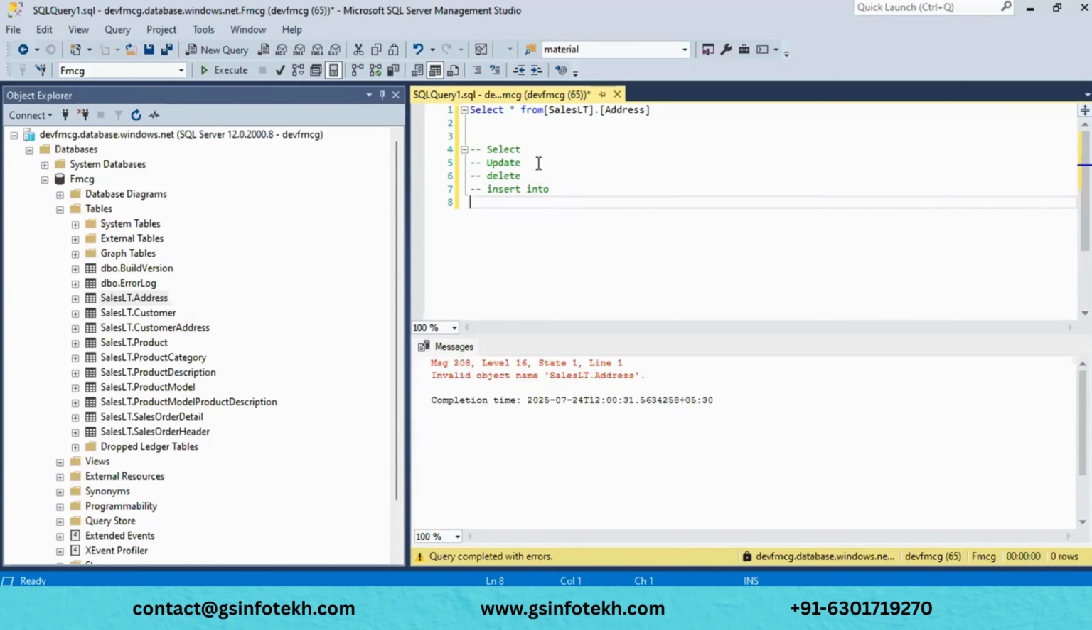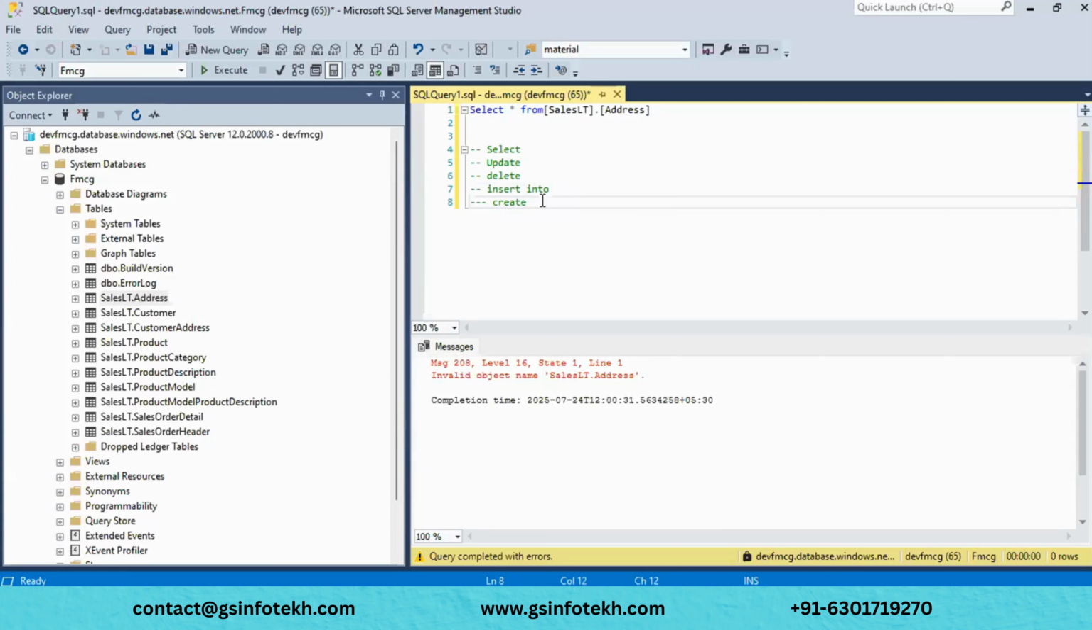And we have something like create. What this create will do is create a table or a database, or basically it is used to create databases or indexes, or to create procedures. For all these things, create will be used to create anything newly.